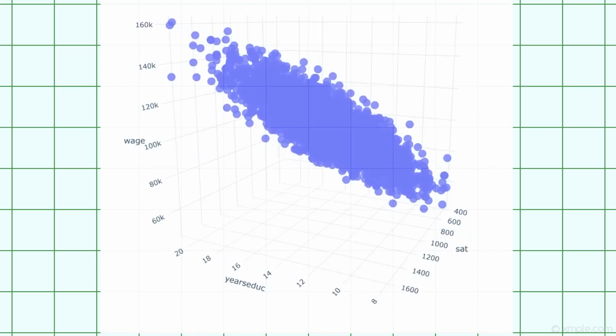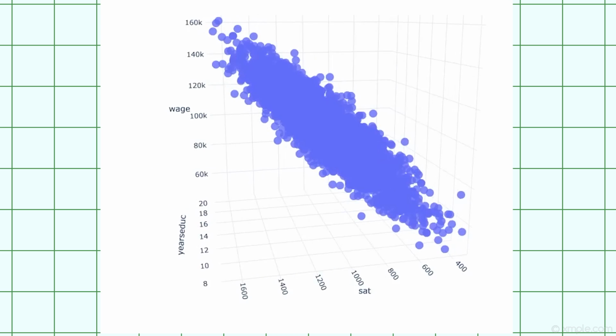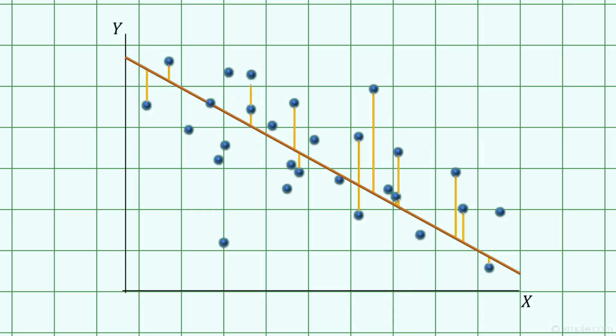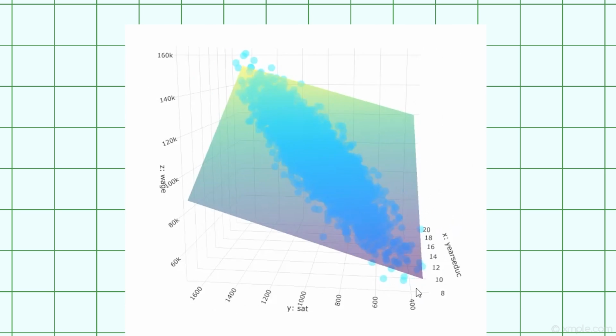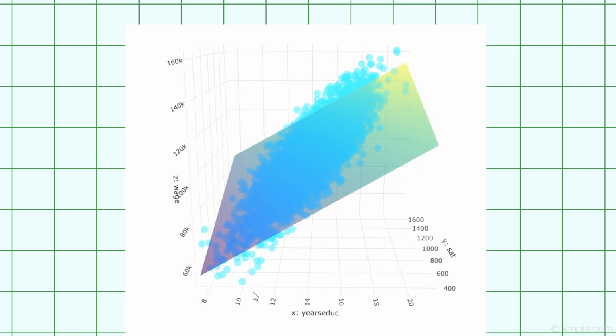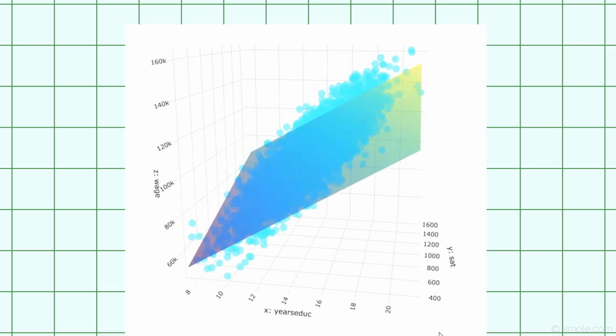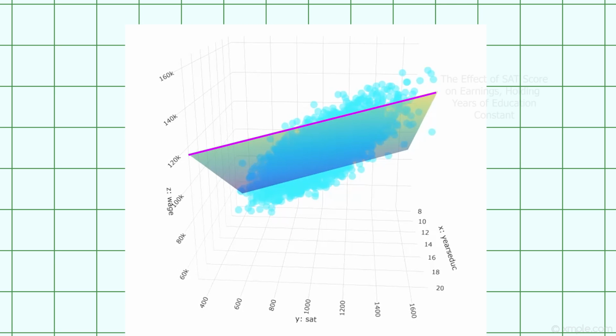Well, let's take a look at a scatter plot of SAT scores, years of education, and wages in 3 dimensions. In 2 dimensions, our goal was to find the equation for a one-dimensional line that best fit the data. When we move into 3 dimensions, we can try to find the equation for a 2-dimensional plane that best fits the data, like this one. Notice that the edges of this plane are regression lines. We can interpret the slope of this edge as being the effect of education on earnings after controlling for ability, and this edge as being the effect of SAT score on earnings after controlling for years of education.